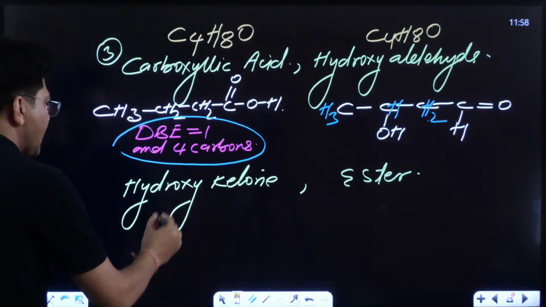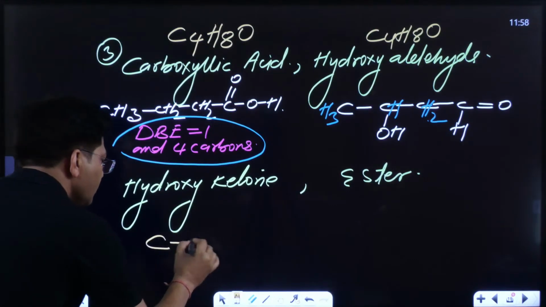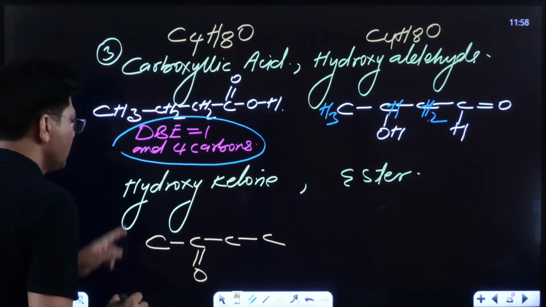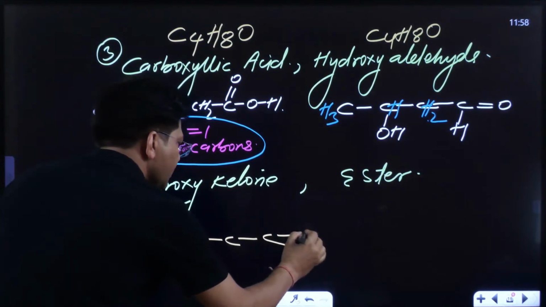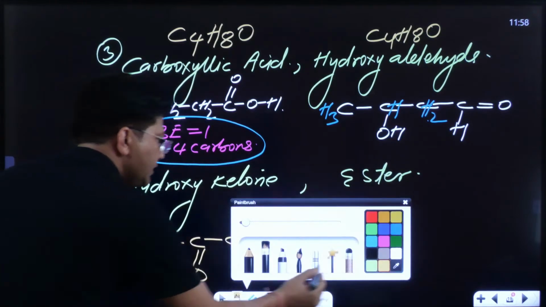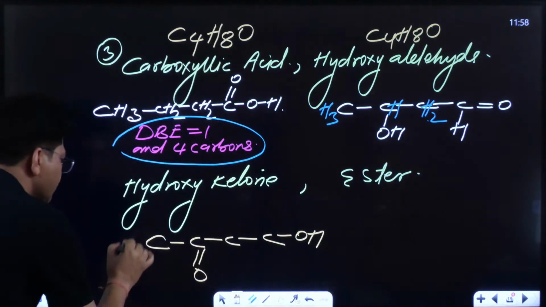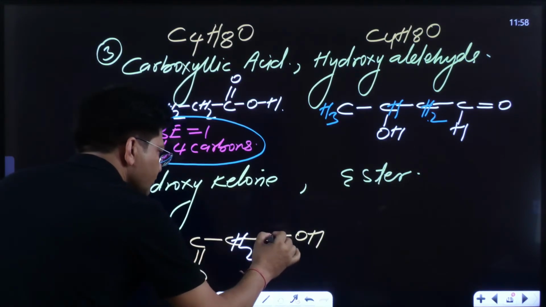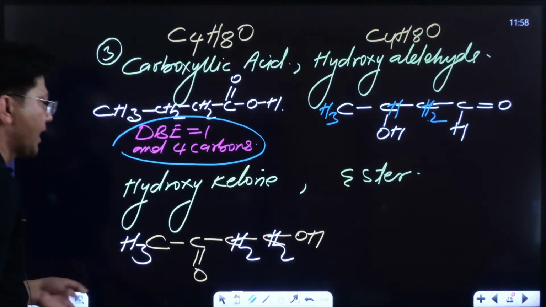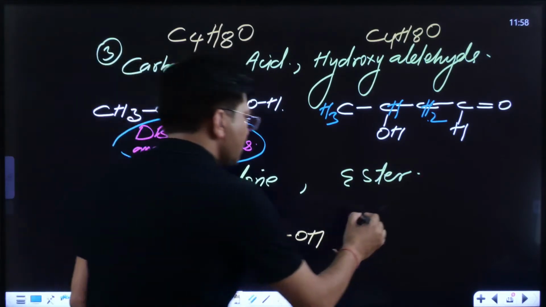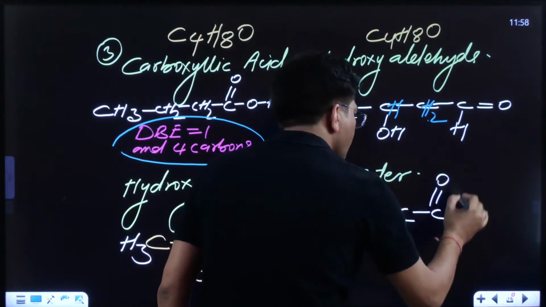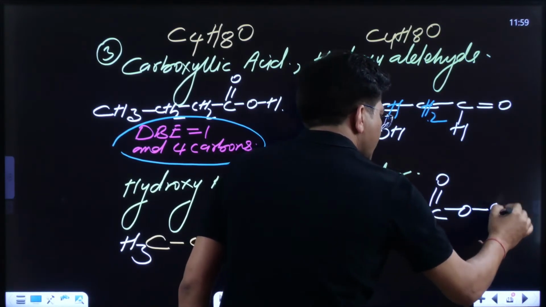Now let's see hydroxyketone: 1, 2, 3, 4. Let me draw ketone and hydroxy. Now the number of hydrogens must be balanced: CH3, CH2 and CH2OH, balanced. Now ester: carbon, carbon, carbon, double bond O, CH3.